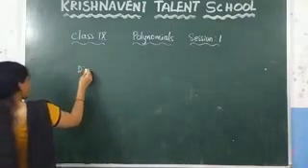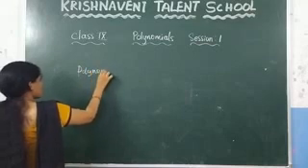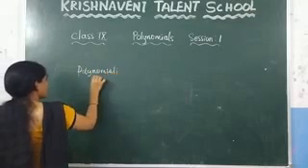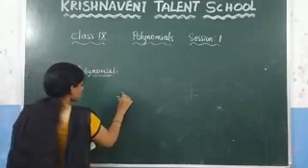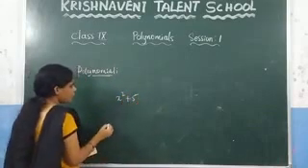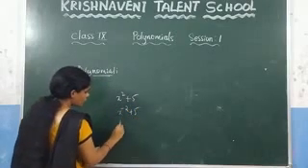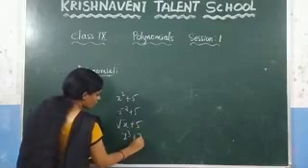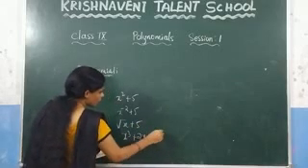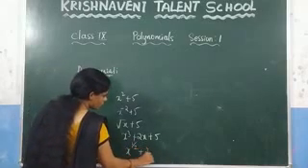What is meant by a polynomial? Consider a few expressions here: x squared plus 5, and x power minus 2 plus 5, and root x plus 5, and x cube plus 2x plus 5, and you can consider x power 1 by 2 plus 2.